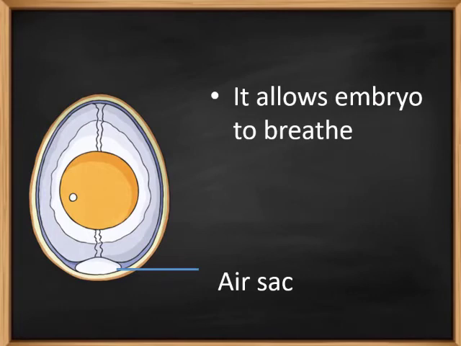Young ones hatching from eggs look like their parents. Some look very different at birth, but as they grow, they look like their parents. Let us revise the structure of an egg.